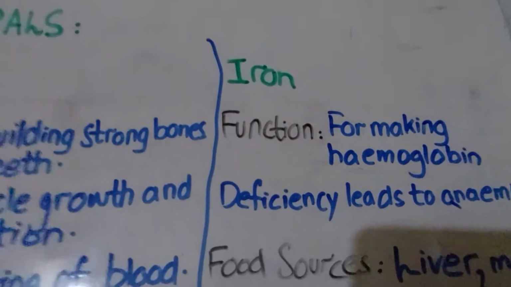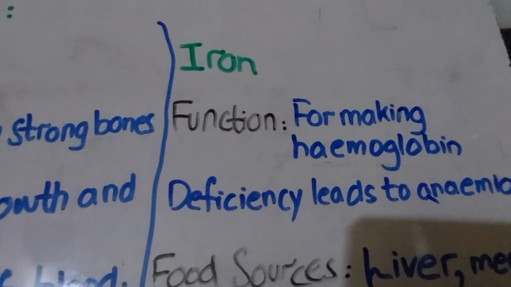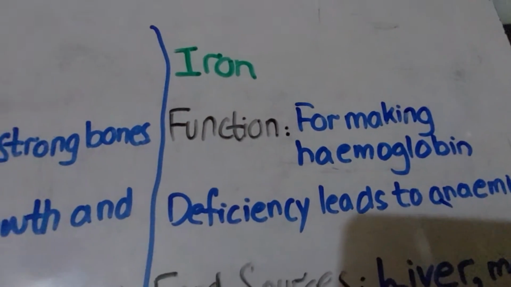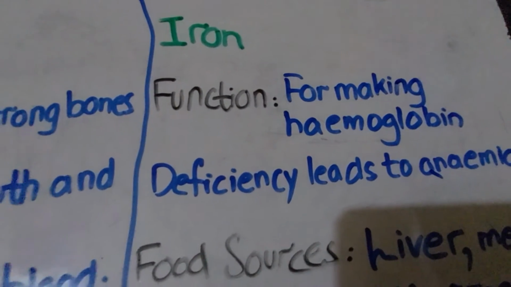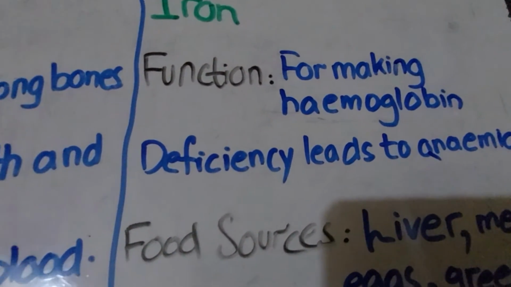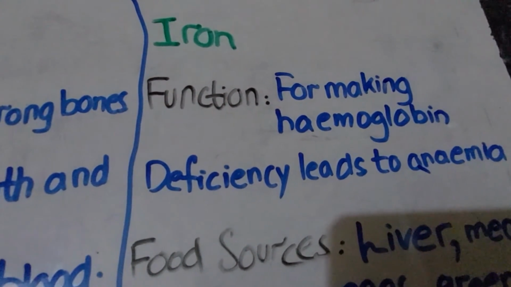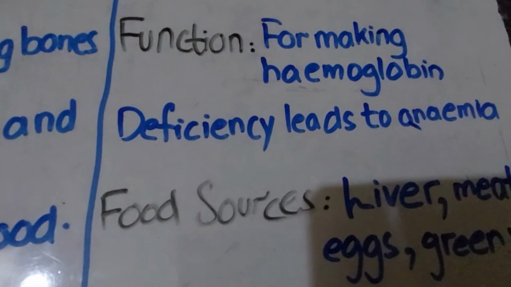What is the function of iron? For making hemoglobin. Now you might know what is hemoglobin, but for those who don't know, it's a red pigment in the red blood cells. And the deficiency of iron leads to anemia. Now this is a disease which happens when there is no iron in our body, and it leads to anemia.